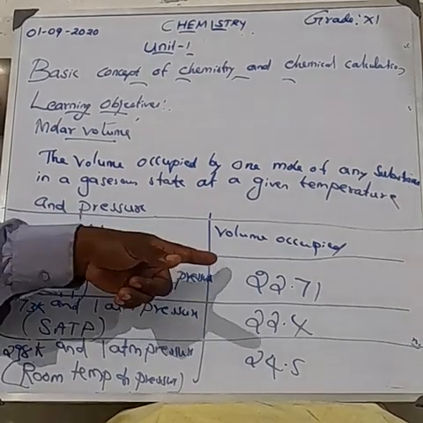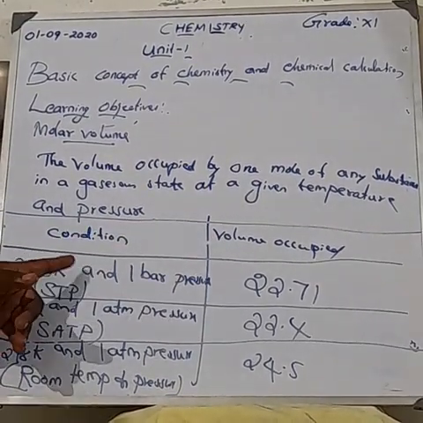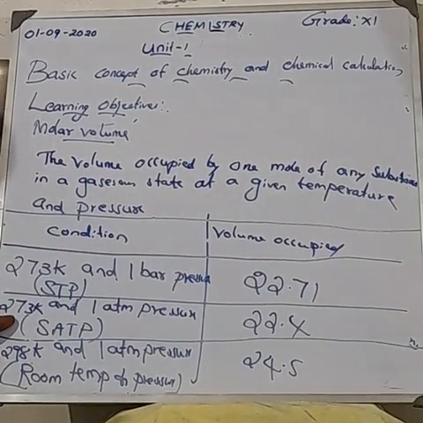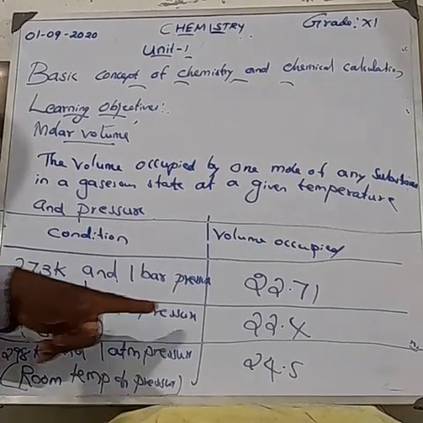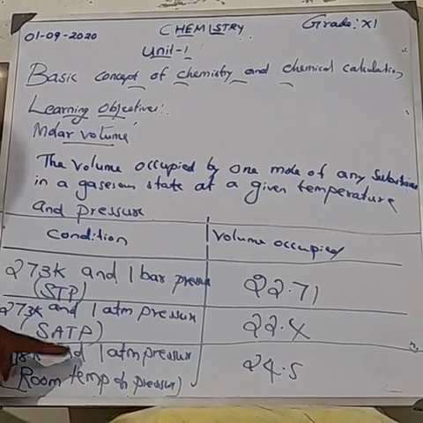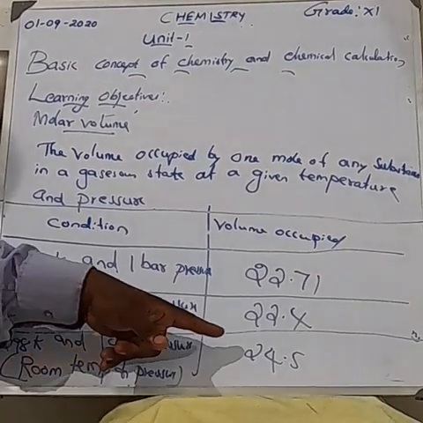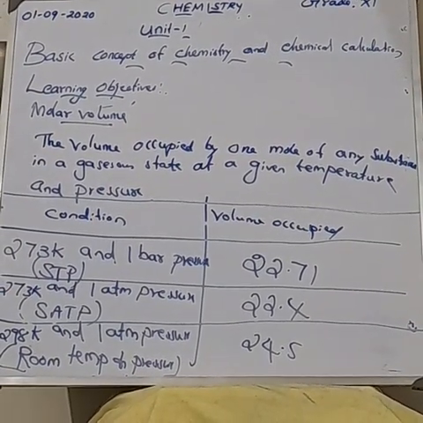At 273 Kelvin and 1 bar pressure the volume is 22.71 liters; at 273 Kelvin and 1 atmospheric pressure it is 22.4 liters; at 298 Kelvin and 1 atmospheric pressure, which is room temperature and pressure (SATP), it is 24.5 liters.